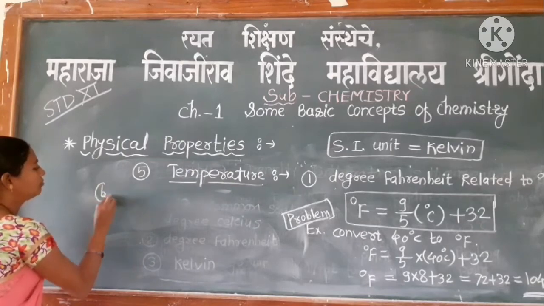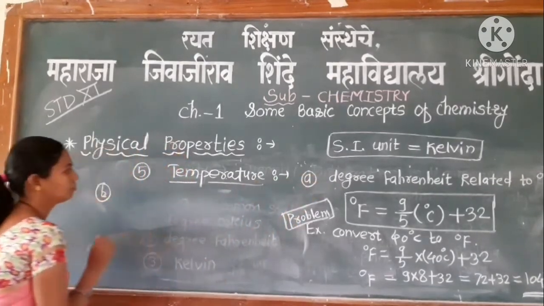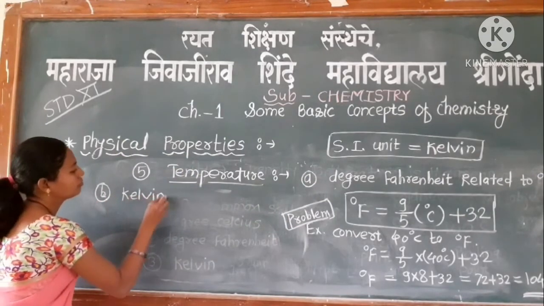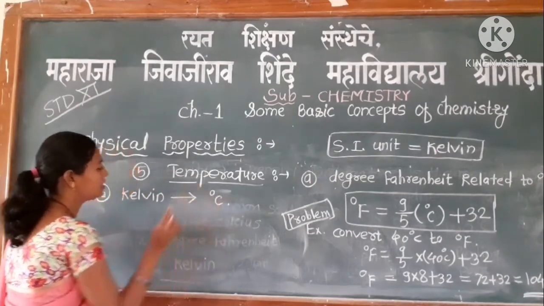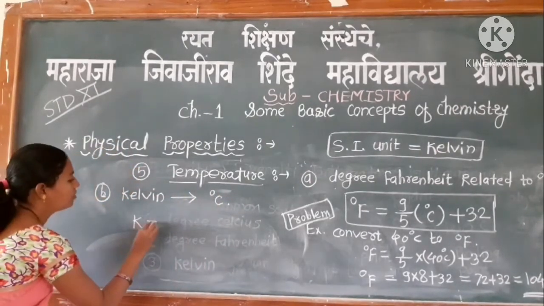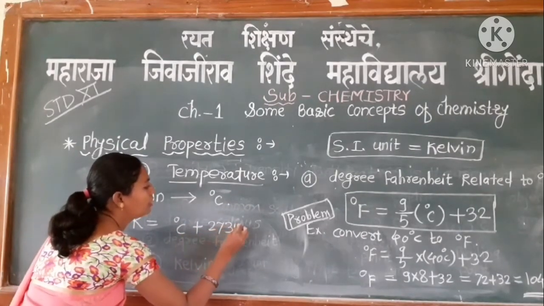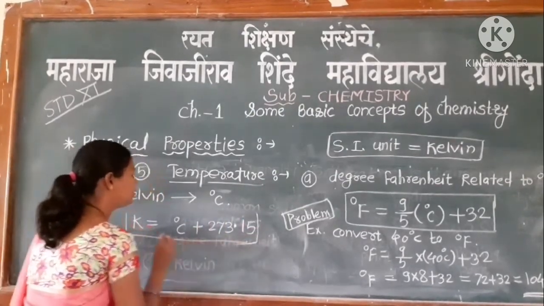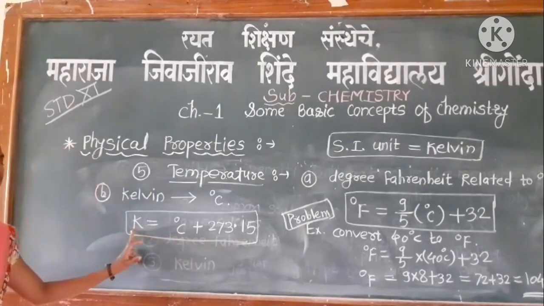Second, Kelvin converted to degree Celsius. By the formula, Kelvin is equal to Celsius plus 273.15. By using this formula, we can convert the degree Celsius into Kelvin.